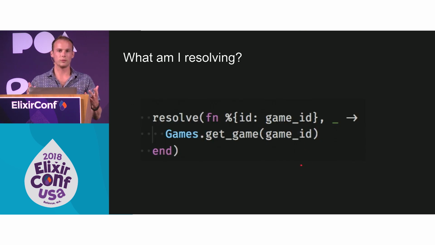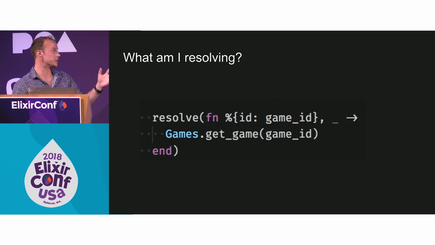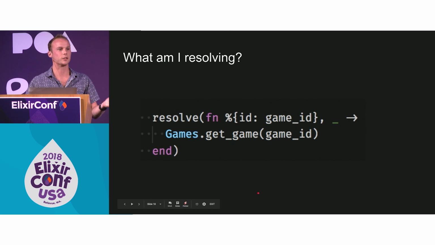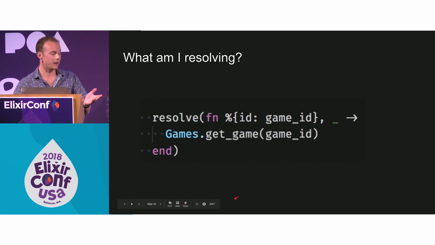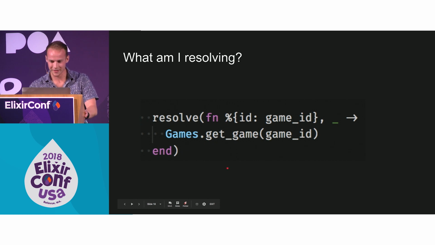This resolve is resolving the key name on that node that you're in to get to the next place, which for us is just Ecto, right? We just want to take that ID, go straight to the database with it, and return it. So a resolver can be any sort of data. It can be static. It can go to an outside API. You can do whatever you want. For the sake of this, we will just stick with Ecto.